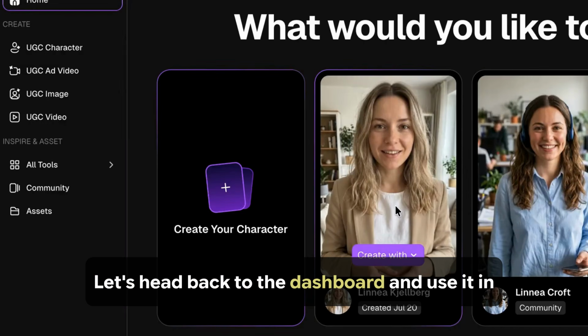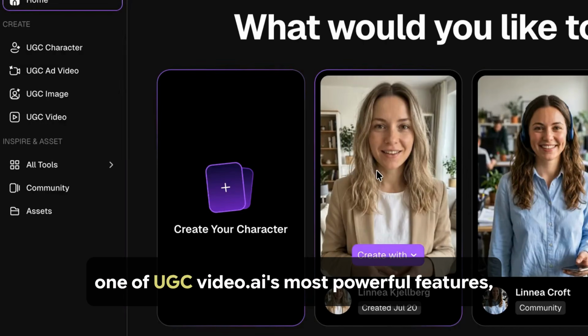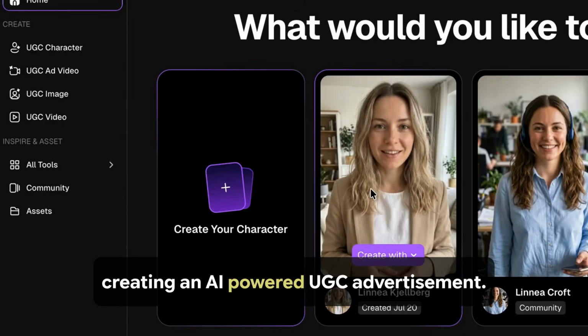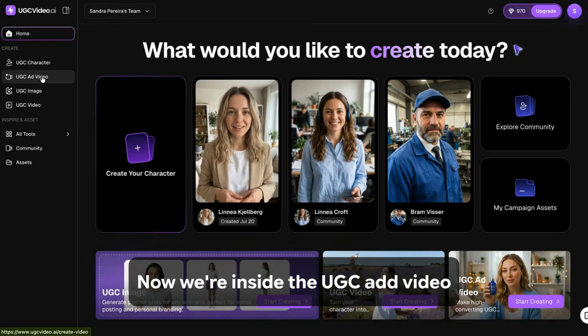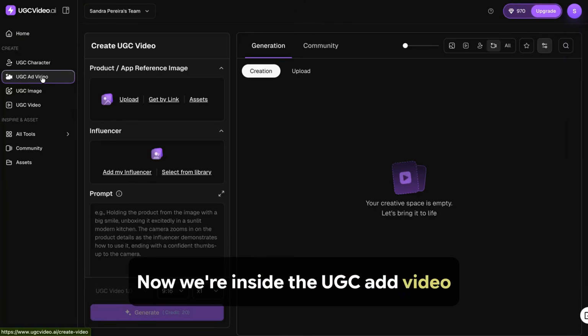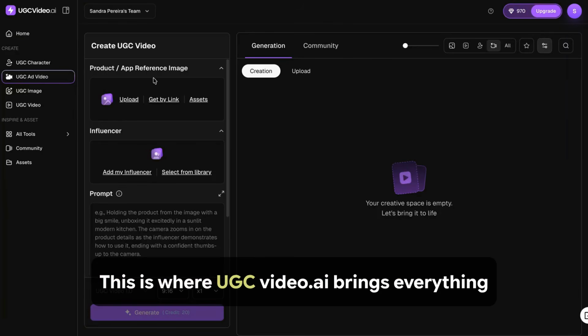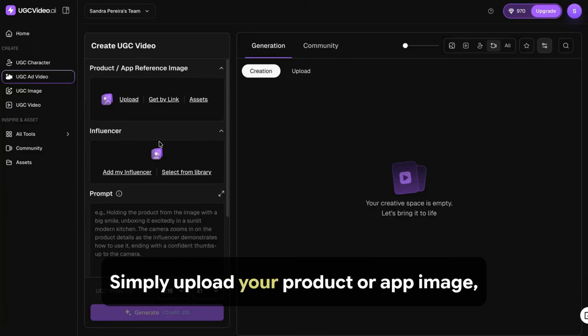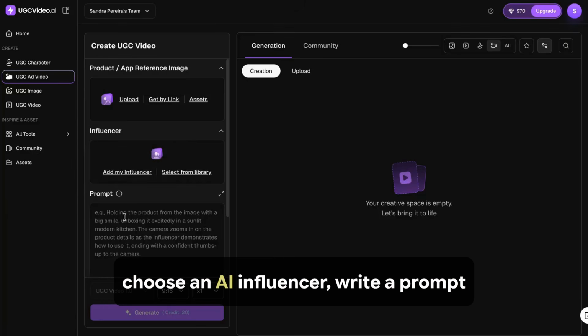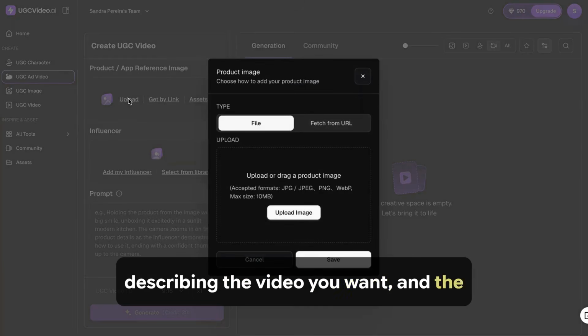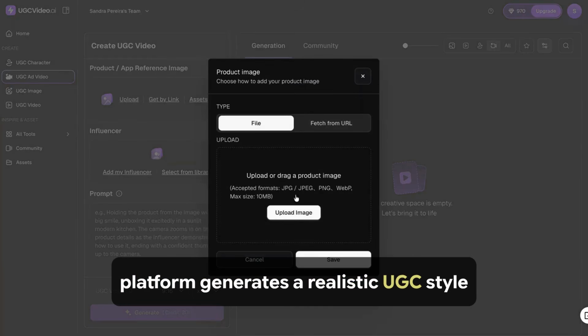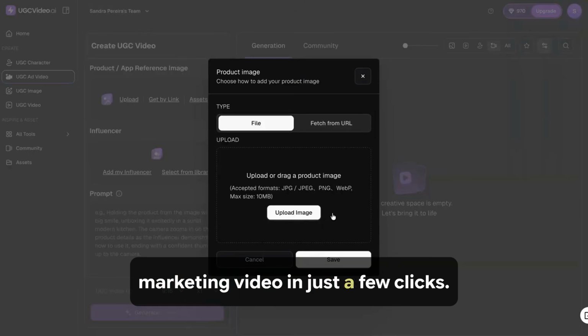Let's head back to the dashboard and use it in one of UGCVideo.ai's most powerful features, creating an AI-powered UGC advertisement. Now we're inside the UGC Ad Video workspace. This is where UGCVideo.ai brings everything together. Simply upload your product or app image, choose an AI influencer, write a prompt describing the video you want, and the platform generates a realistic UGC-style marketing video in just a few clicks.